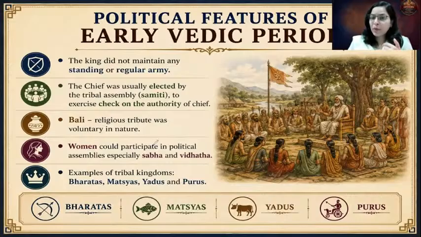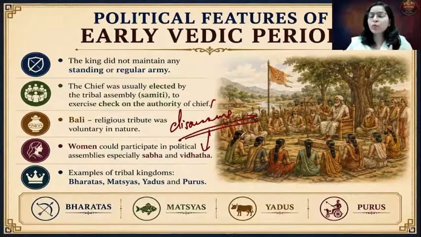In Vidatha, women scholars participated in political discussions and deliberations, and were allowed to keep their viewpoints. So if there is a statement in prelims asking whether women were allowed to be a part of Vidatha in the Rig Vedic period, correct or incorrect, it is absolutely correct. Please remember this.